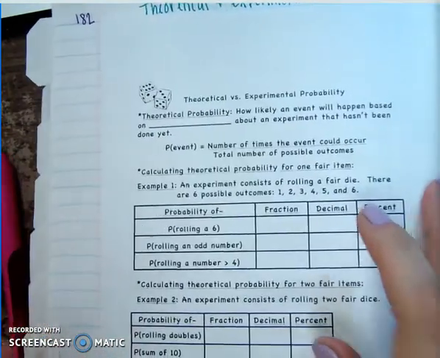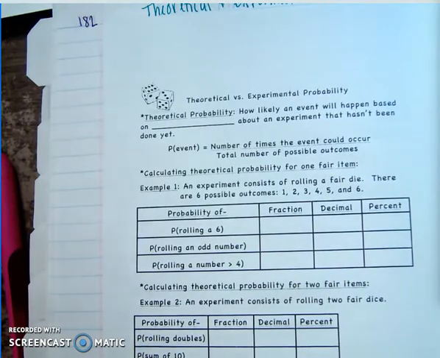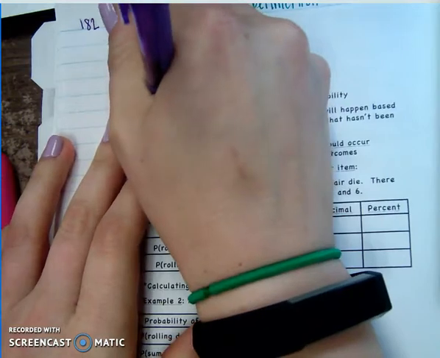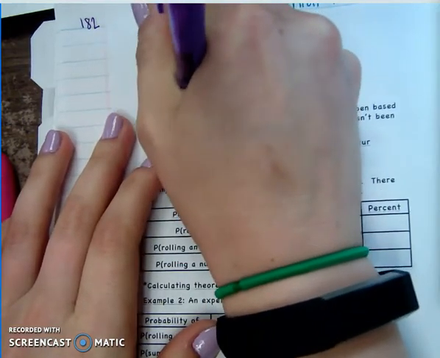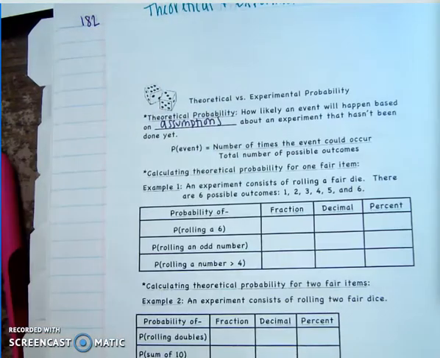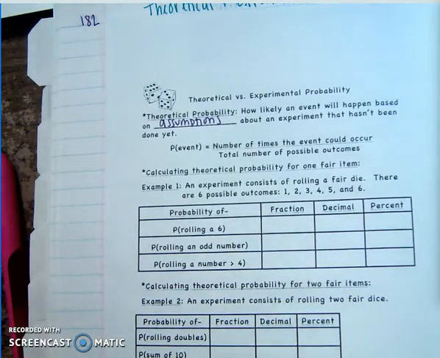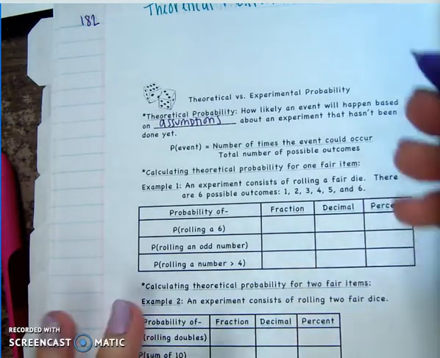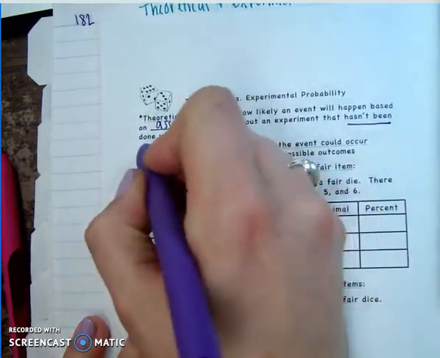Theoretical probability, so like a theory, it's how likely an event will happen based on assumptions or guesses about an experiment that hasn't been done yet. That's important. Hasn't been done yet.